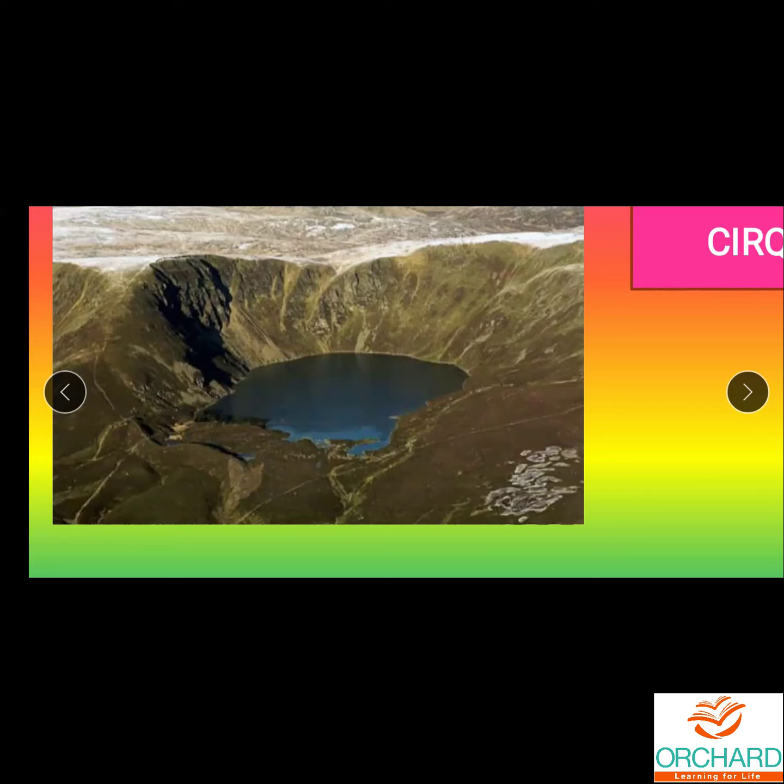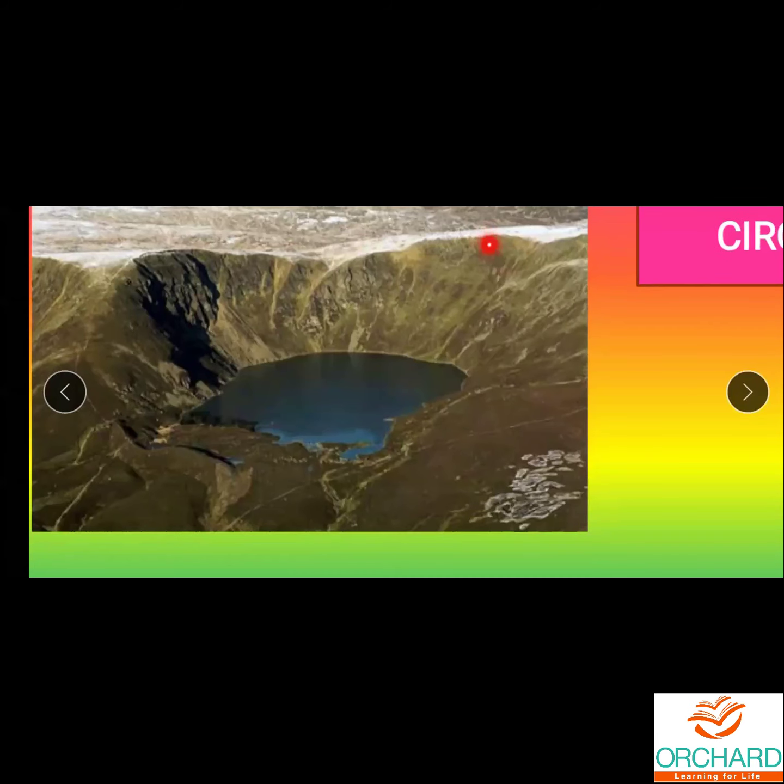So this glacier is not of small size, it's a big mountain. The moving mass of ice is called glacier. When it moves, it reaches many places and it causes erosional and depositional activities.